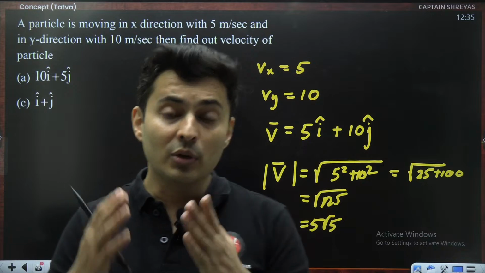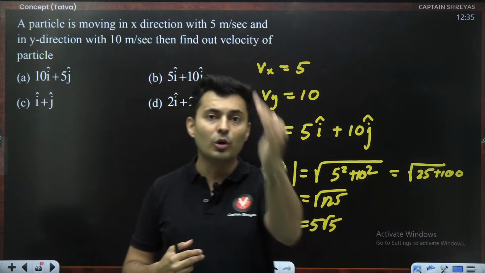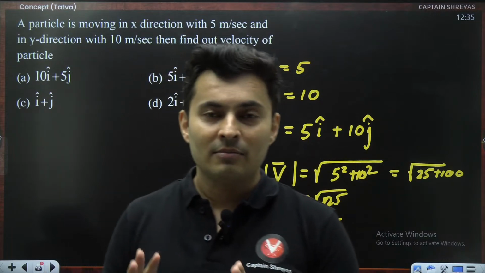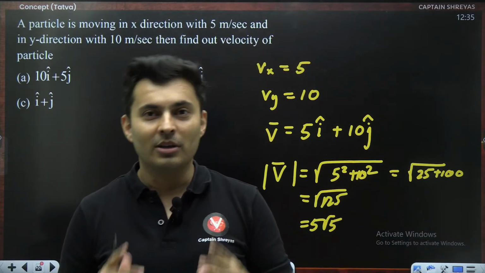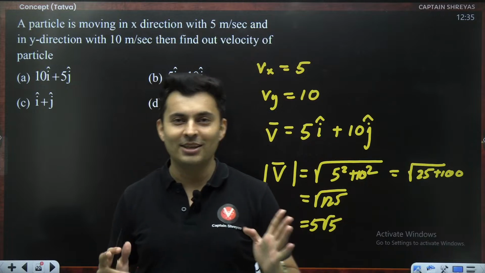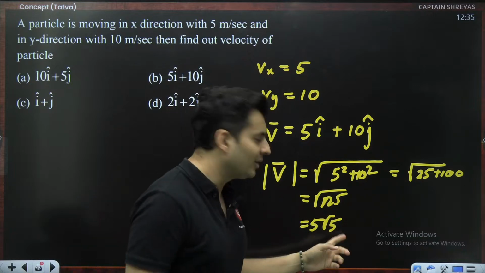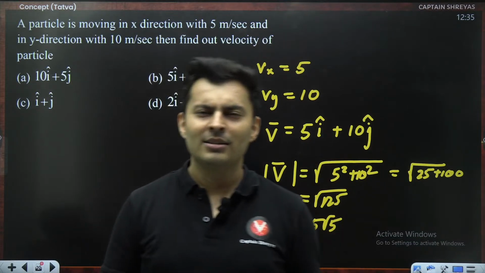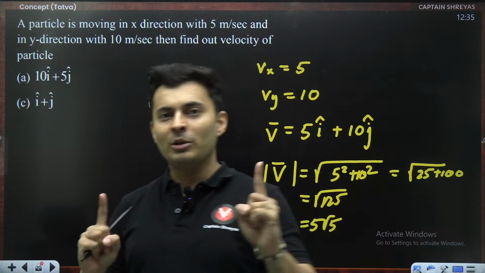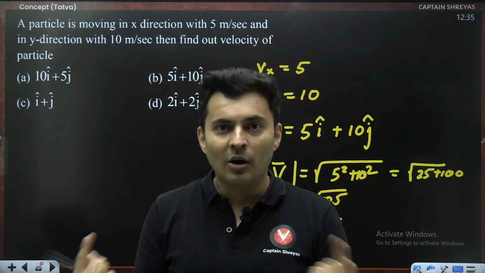I know you might be thinking, sir, how do I know whether whatever I have found is correct or not? That's why you need a group, a set of friends, or at least one friend with whom you can cross-check. But it is very important that the group should be good, or the friend should also be knowledgeable. Or else both of you will find the same wrong answer and be very happy. Yes, you also got 7, I also got 7. Yes, correct. But the answer is 5 root 5. That should not happen. That's why we usually recommend a group, because then we hope at least one person will give the correct answer. The moment anyone gets a different answer, you will obviously think either we all are wrong or he is wrong.